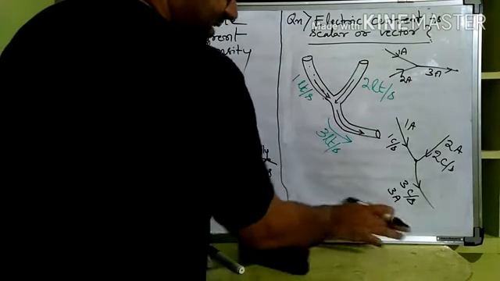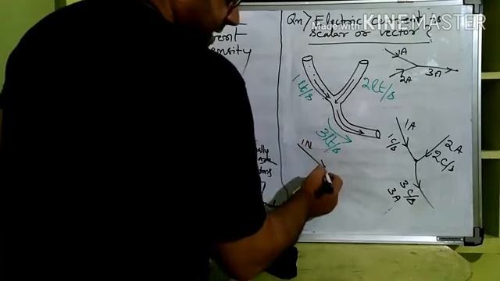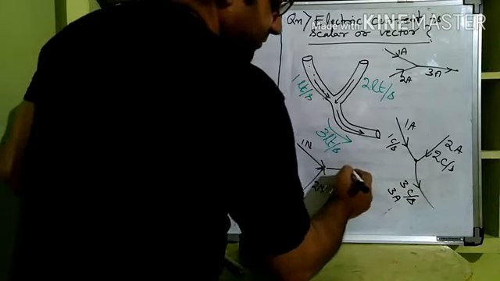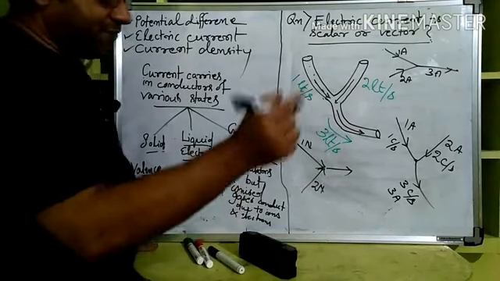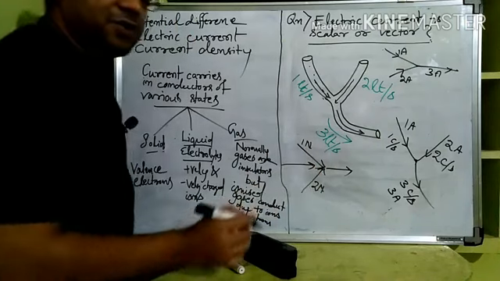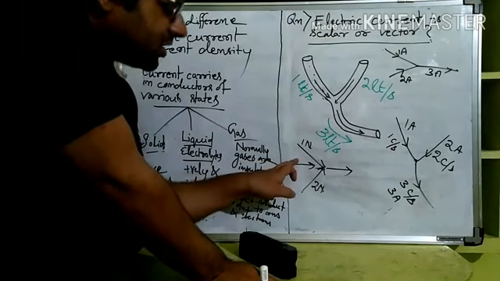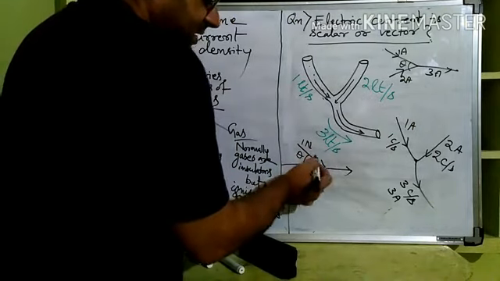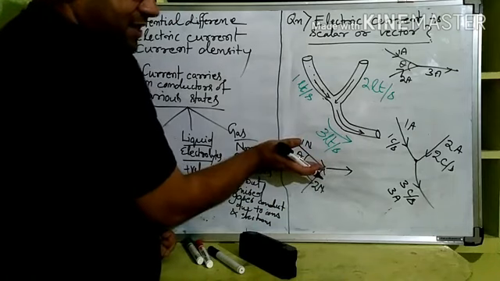Now see, suppose there is a force of 1 Newton and there is a force experienced here of 2 Newton. What is the resultant force? Can you simply add 1 plus 2? We have to add vectorially, right? Using the parallelogram or triangular law, somewhere root under 1 square plus 2 square, or if some theta is there, then we will be finding the component along the x-axis in this direction.